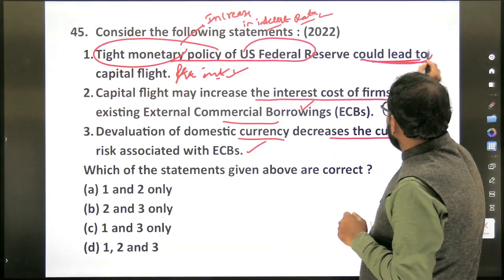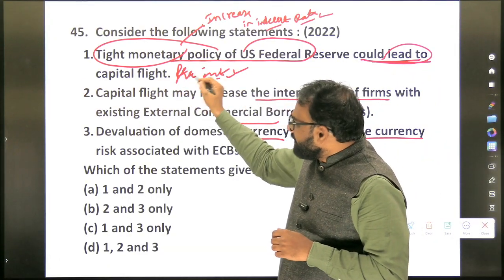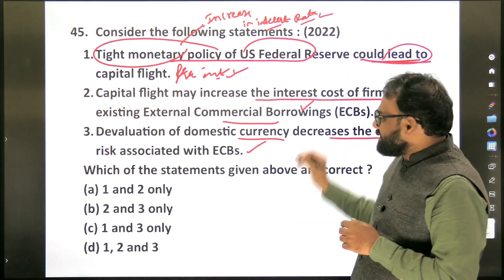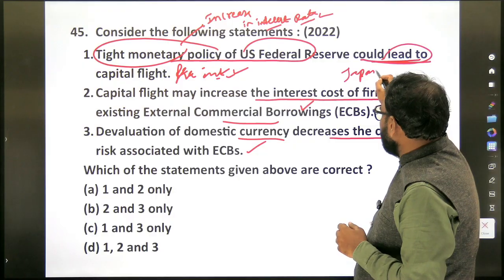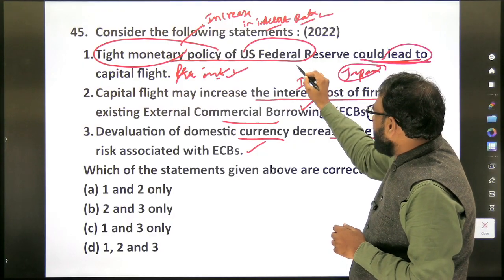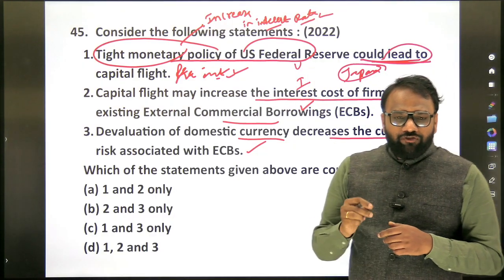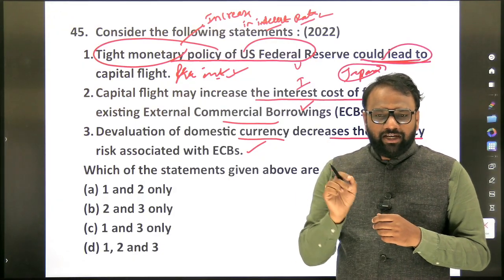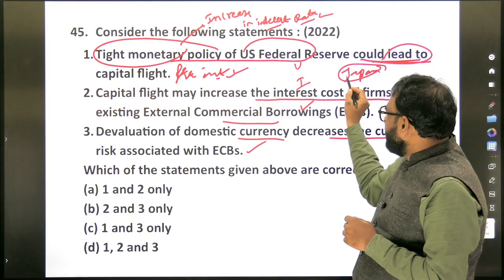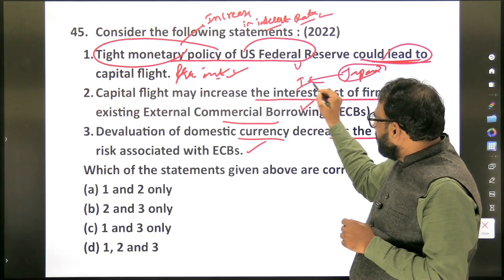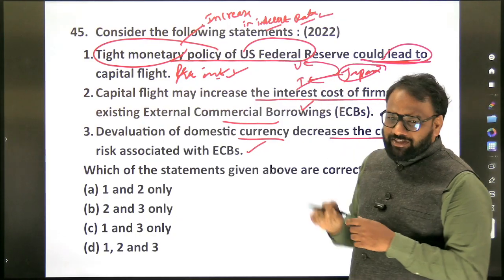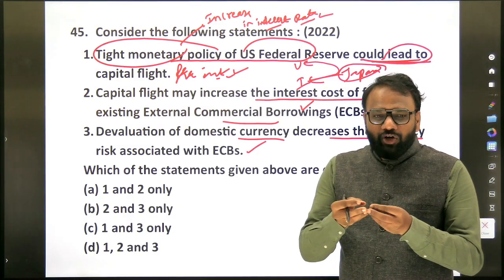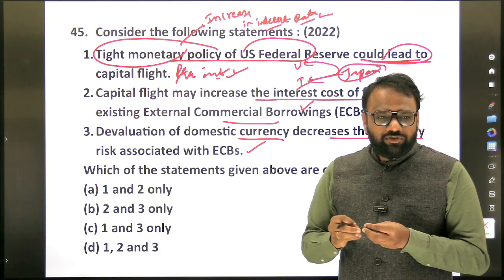So could this lead to capital flight from India? Yes. Why? Because, see, yesterday also we took the same example. A person of Japan has two options: one is to invest in India, another is to invest in the USA. If he invests in the USA, he will get more returns because the interest rates are high. So whatever he has invested in India, he will withdraw this amount and start going to the USA. When he is withdrawing the amount from India, it will be dollars. It means dollars will start flowing out of India.